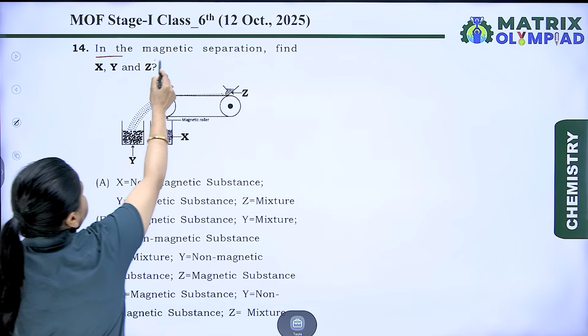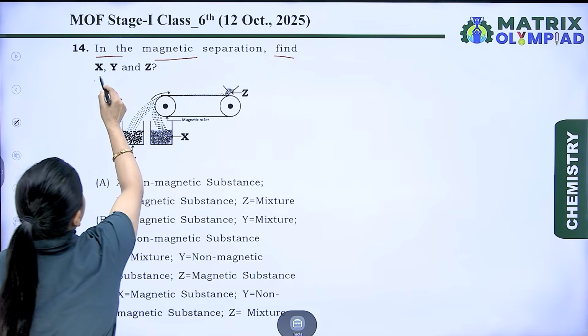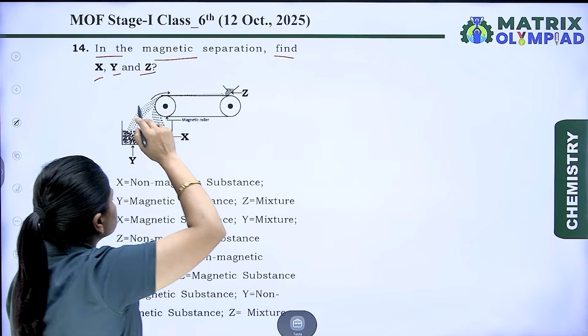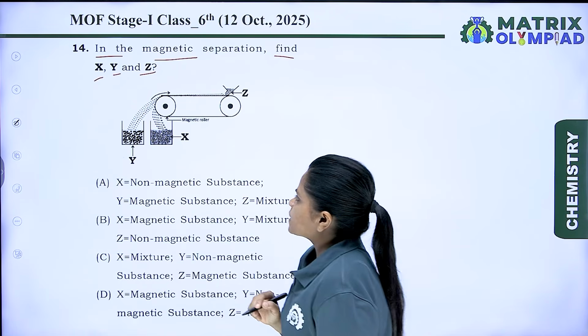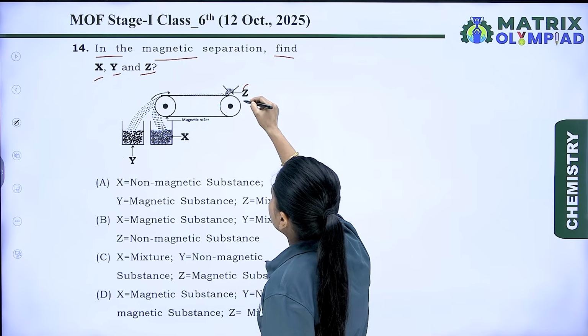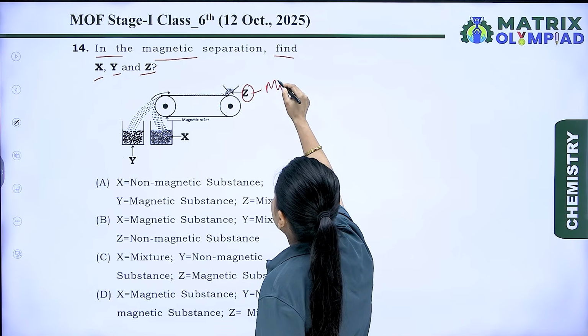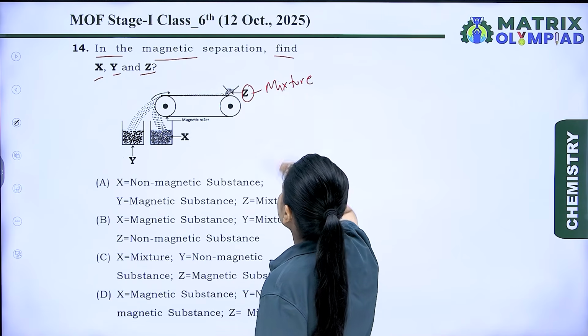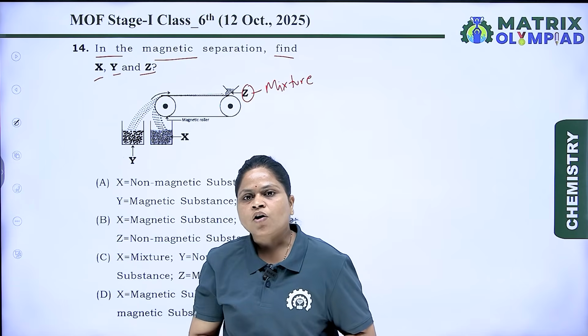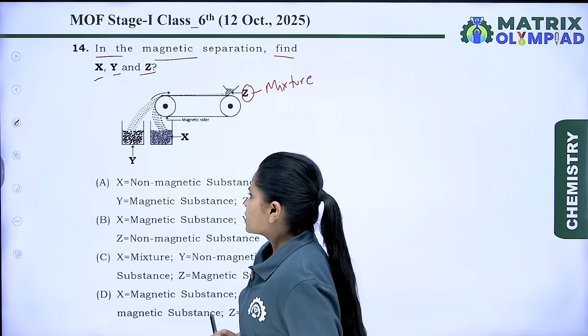In the magnetic separation, find X, Y, Z. Let's think about the picture. In this, Z is a mixture of magnetic and non-magnetic substances.